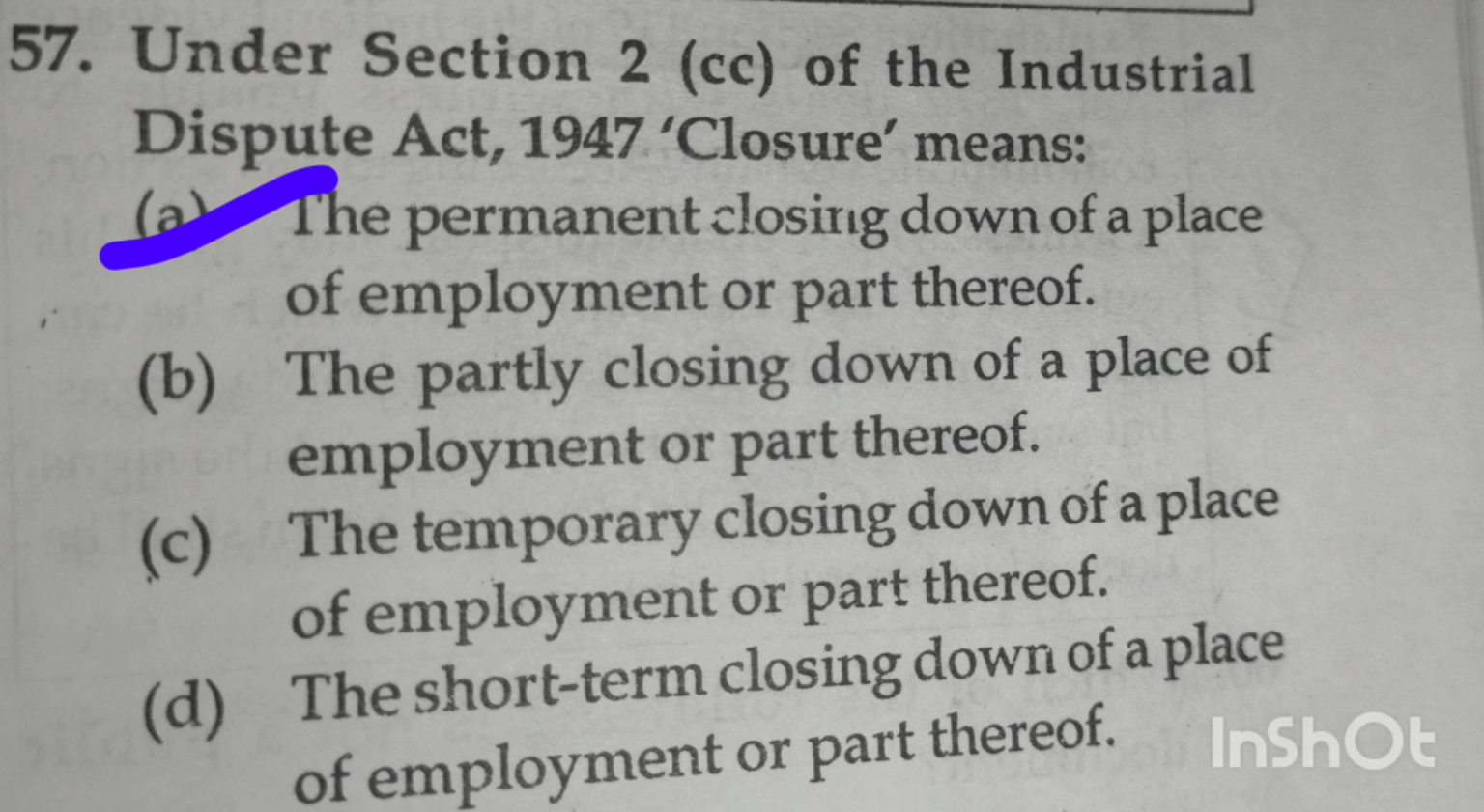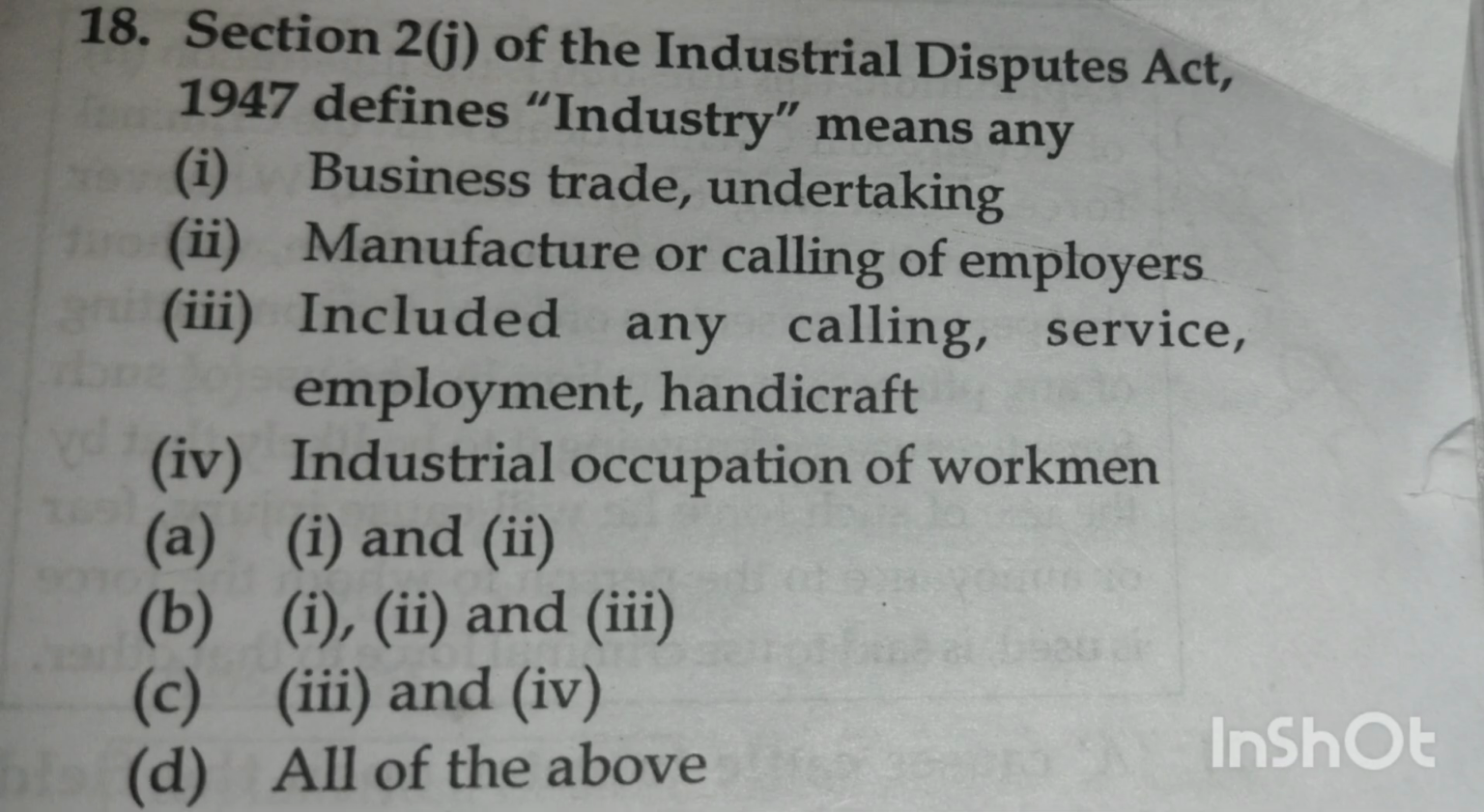Under section 2 clause CC of the Industrial Dispute Act, closure means the permanent closing down of a place of employment or part thereof. Next question, section 2J of the Industrial Dispute Act 1947 defines industry means any business, trade, undertaking. Second one, manufacture or calling of employers. Third one, included any calling, service, employment, handicraft. Fourth one, industrial occupation of workmen.